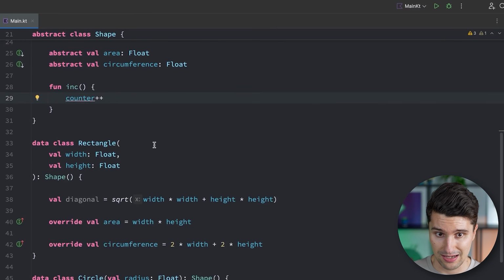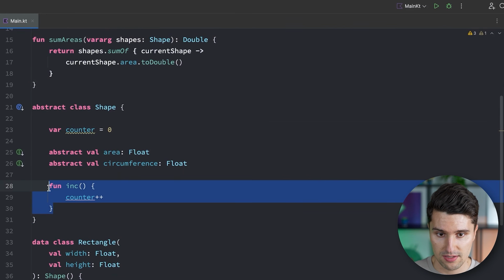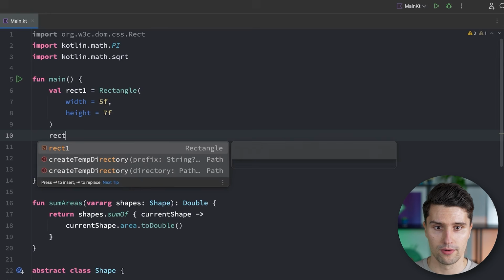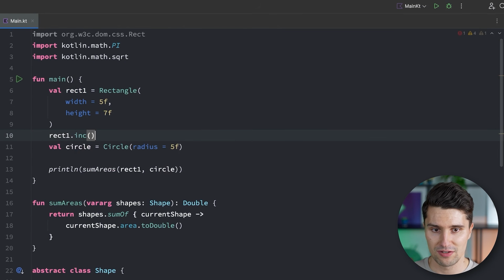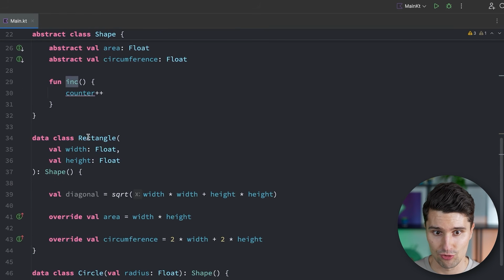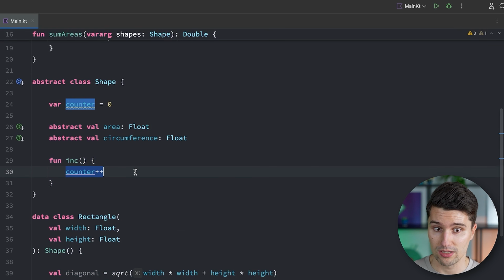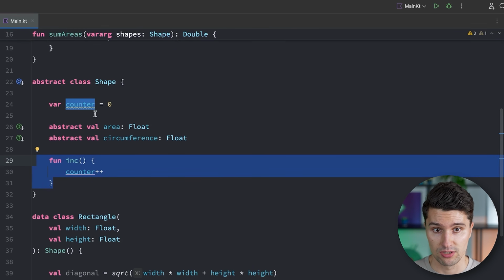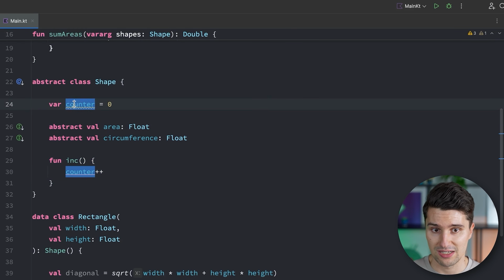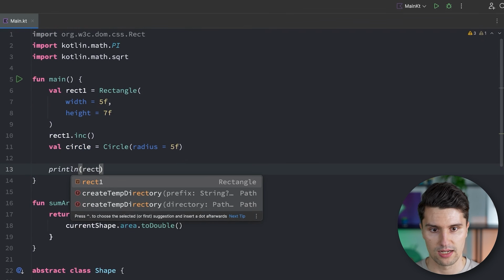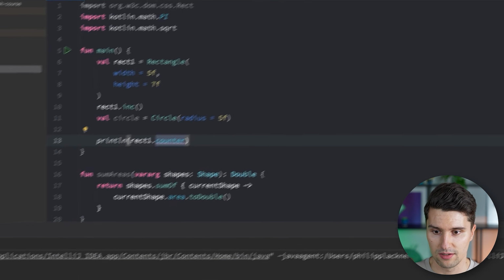Every single subclass of shape will also get this behavior. It will also inherit that. So we could now go ahead and say rect1 dot increment. So even though we did not define this increment function directly in our rectangle, because it inherits from our shape class, which defines this behavior, not as abstract this time, because we have a concrete implementation here already. That means the rectangle and the circle will also have this function inherited from the parent shape. And they can also access this counter variable that comes from the parent. So if we now print this, print rectangle1 dot counter, then that will contain 1.